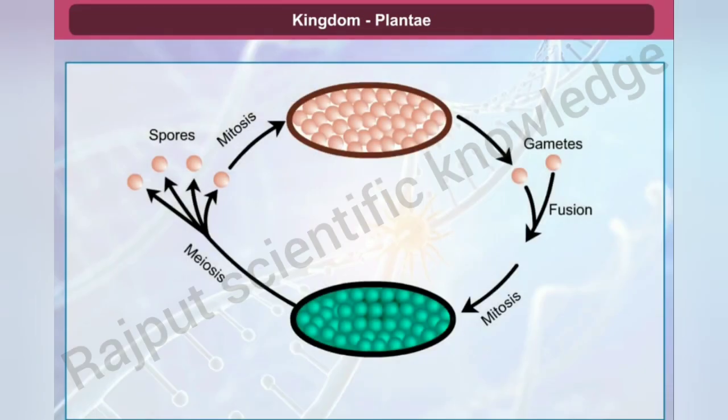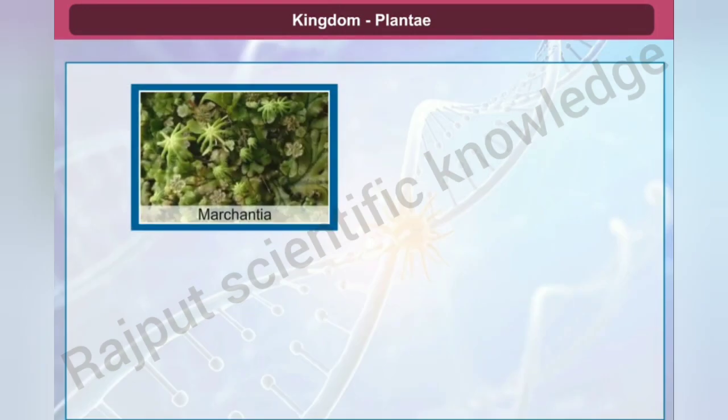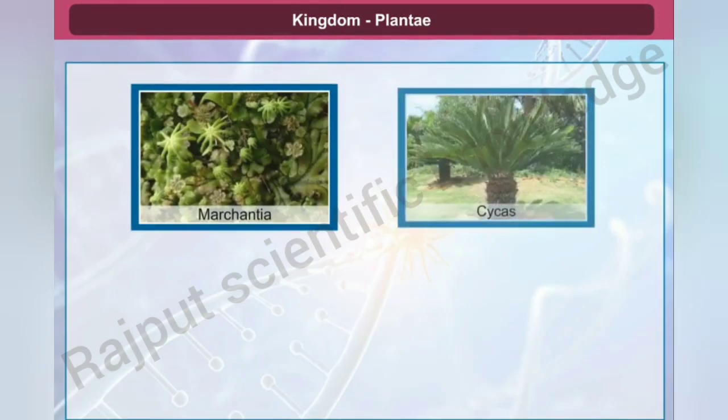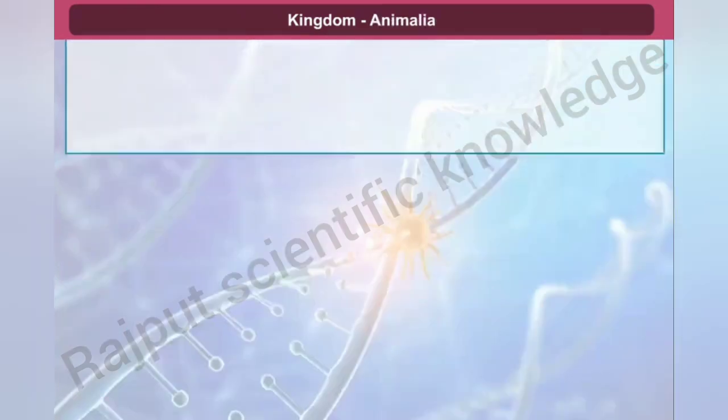Life cycle of plants has two distinct phases, the diploid sporophytic and the haploid gametophytic. These phases alternate with each other, and this phenomenon is known as alternation of generation. Examples are Marchantia, Cycas, Lycopodium, and mango.